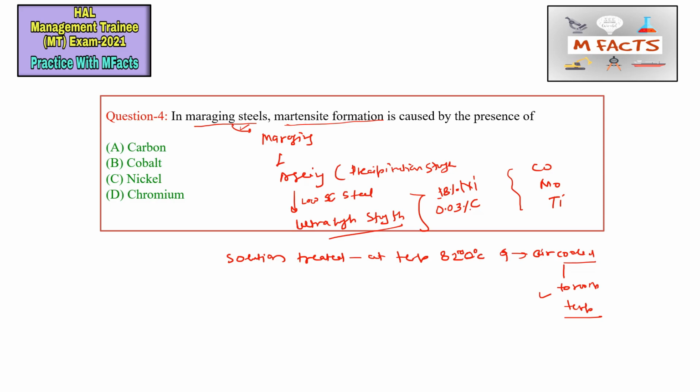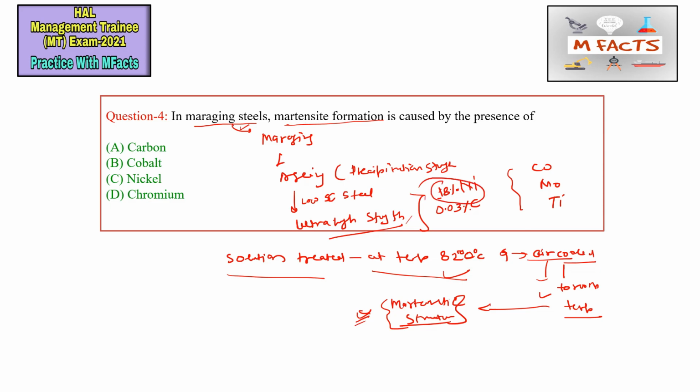So by this we get the martensitic structure, and for getting this martensitic structure, nickel is only responsible.